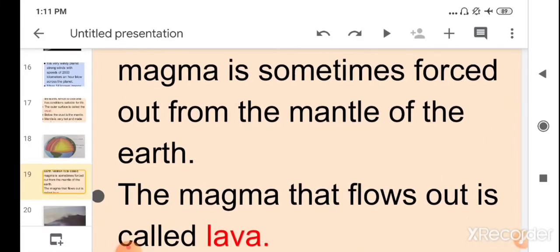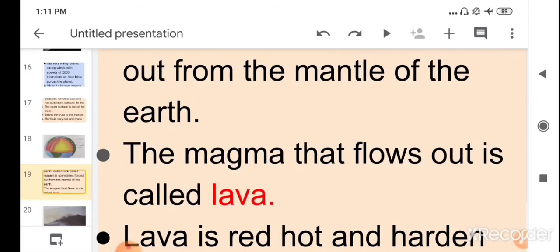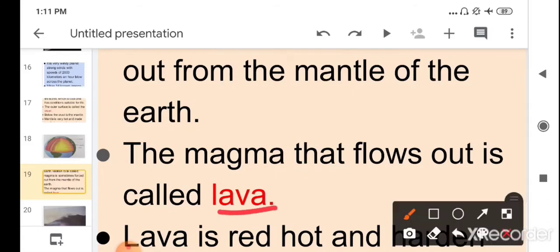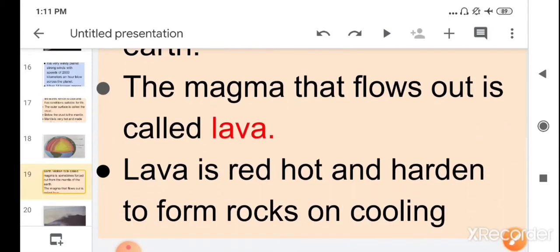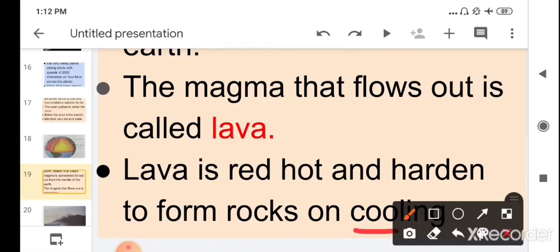So children, the magma that flows out is called lava. The magma, the molten rock which comes out from the mantle layer, is called lava. Children, lava is red and hot, and hardens to form rocks on cooling. So these molten rocks come out to the surface, and when they become cool, they are converted into a hardened form of rocks. The rocks are present in the mantle layer in molten form.